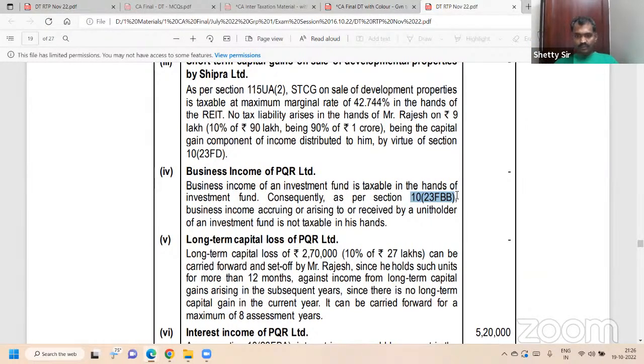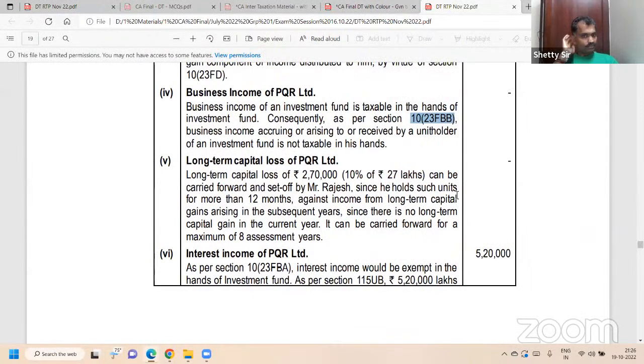Next, LTCG: long term capital loss of PQR Limited, 27 lakh into 10%.